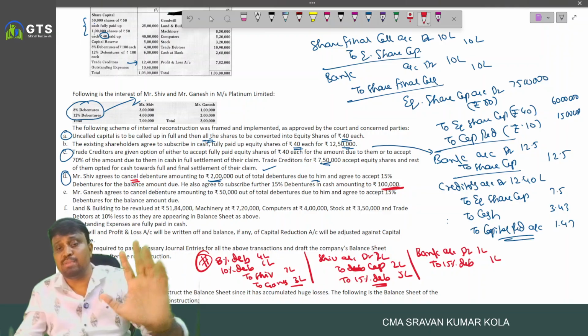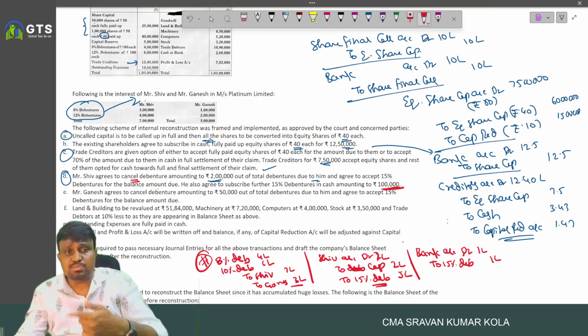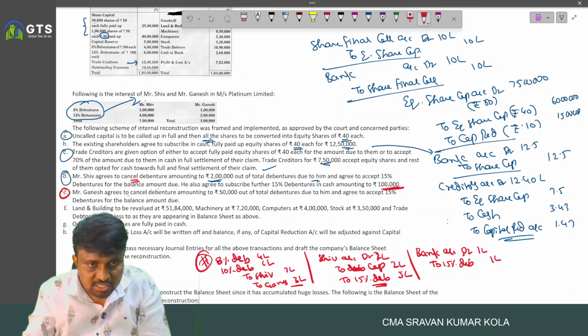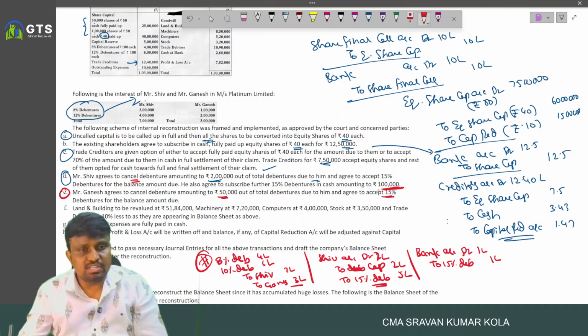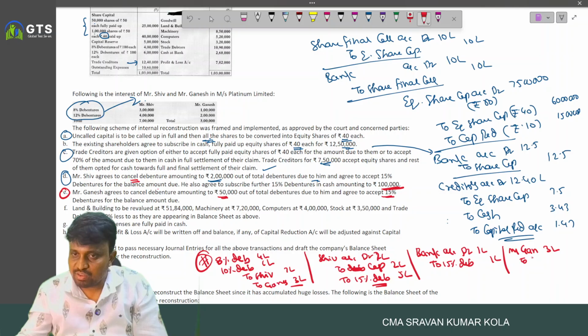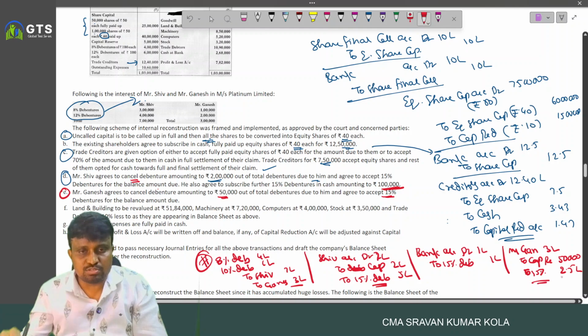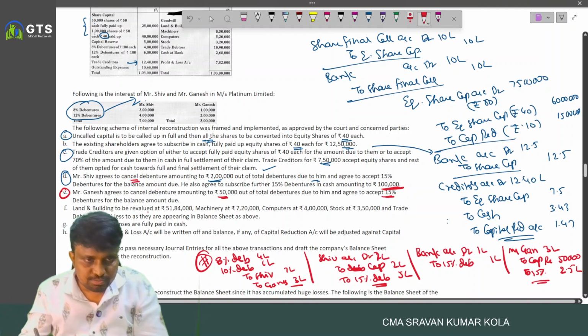They accepted 5 lakh for the balance, and they also agreed to subscribe further debentures, 1 lakh. And coming to Mr. Ganesh, agreed to cancel 50,000, and the remaining was accepted as 15% debentures. Ganesh account debited 3 lakh, to capital reduction 50,000, to 15% debentures 2 lakh 50,000. They didn't purchase additional debentures.